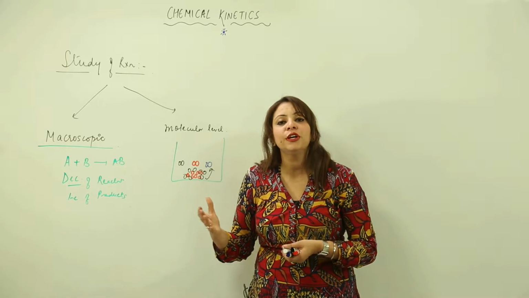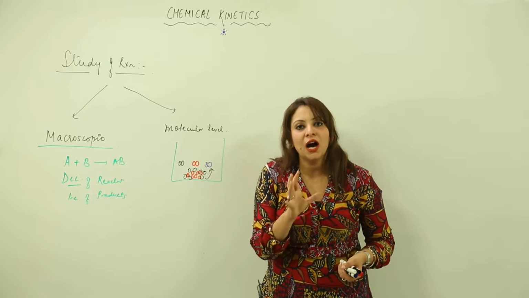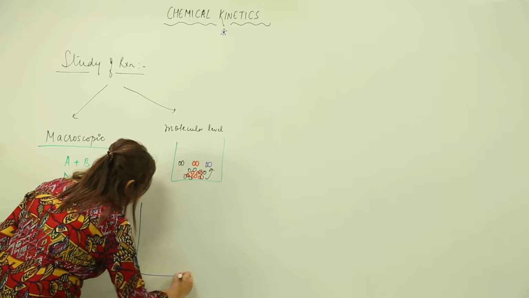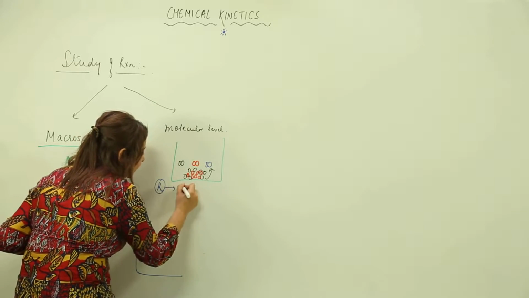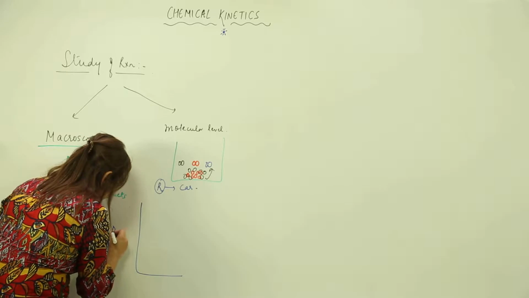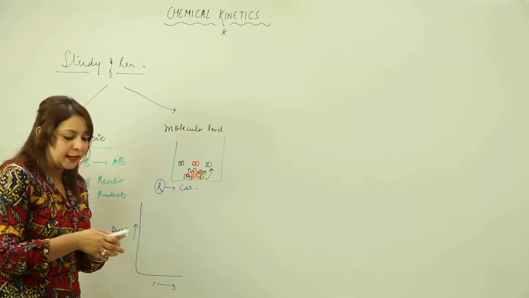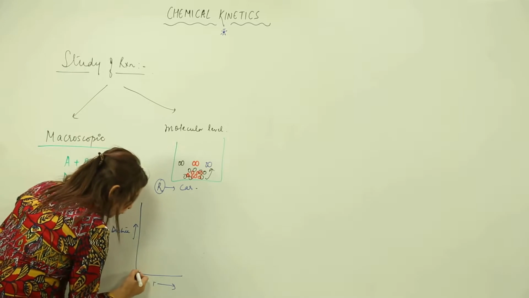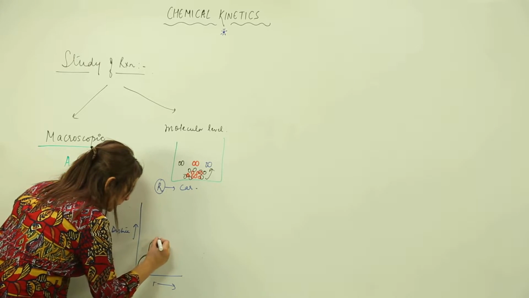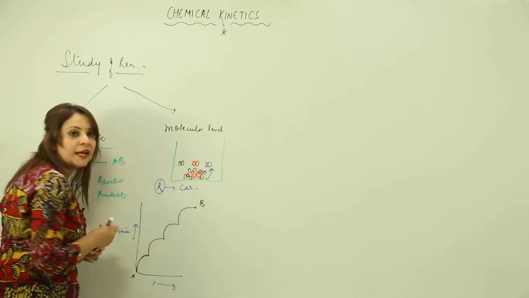So just look at the board. I'm just going to illustrate an example in which I'll be taking the reactant as cars, right? So see what I'm taking. I am taking the reactant as a car, right? So I'm just considering a distance-time graph. Here on this axis I am plotting distance, and on this axis I am plotting time. So what happens, a car starts from this point A and just moves, speeds up, slows down, speeds up, slows down, speeds up, slows down, and finally stops at B, right?